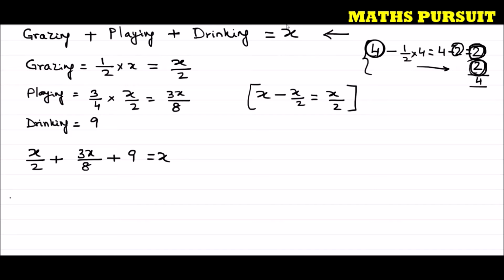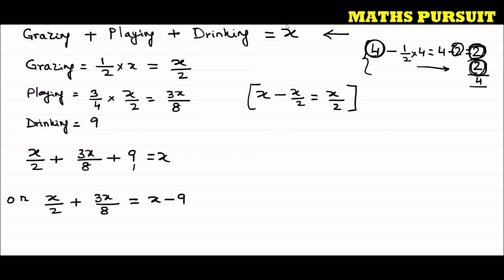Now let us get the variables having x together, and let us get the terms without x separate. We can write x divided by 2 plus 3x divided by 8 is equal to x minus 9.